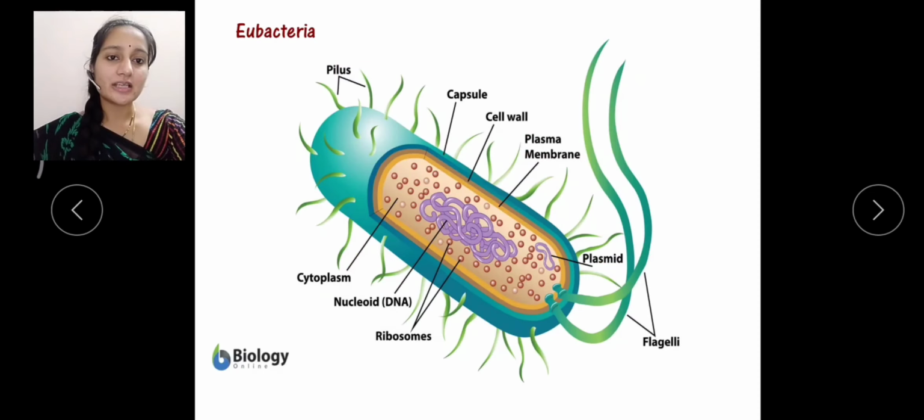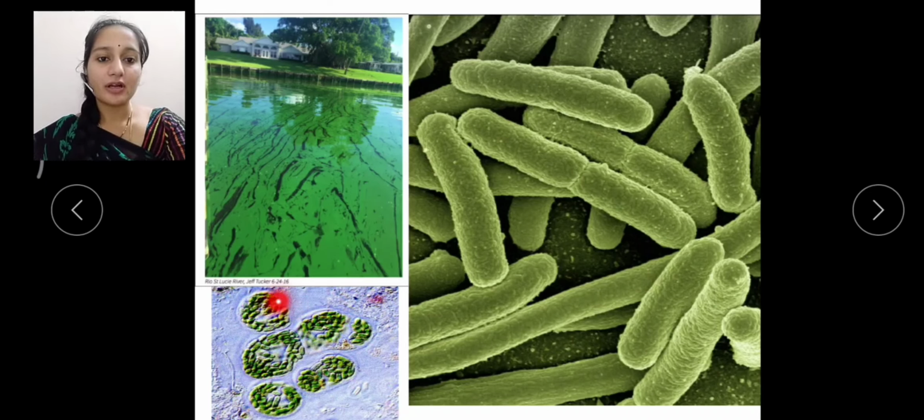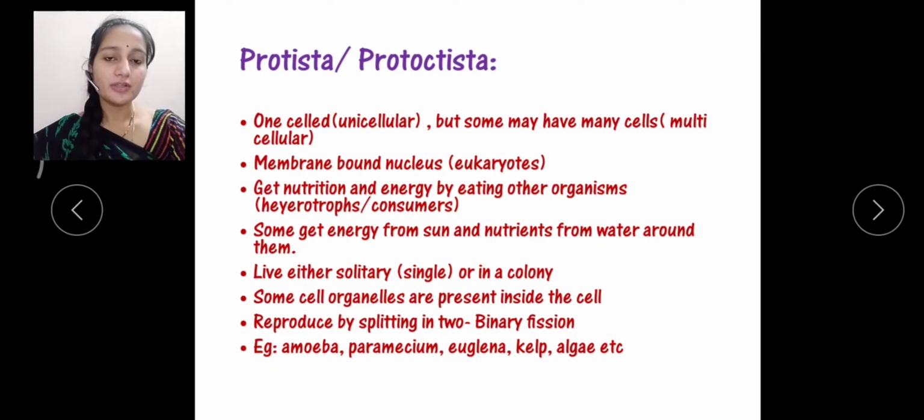And another type is eubacteria. Both are somewhat similar, but there is a small difference in their surviving conditions. And this is a cyanobacteria, or we can also call it blue-green algae. Mostly you can see algal blooms, the green mat on water, formed because of this. If you observe under the microscope, cyanobacteria appear like this. So that's about the Monera.